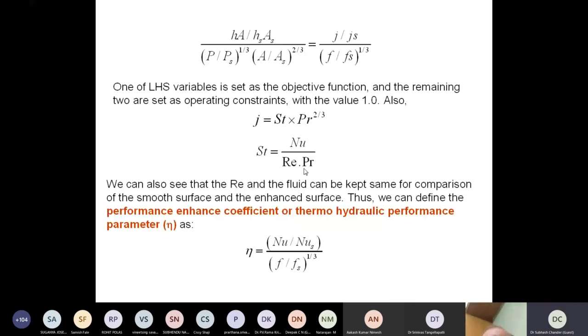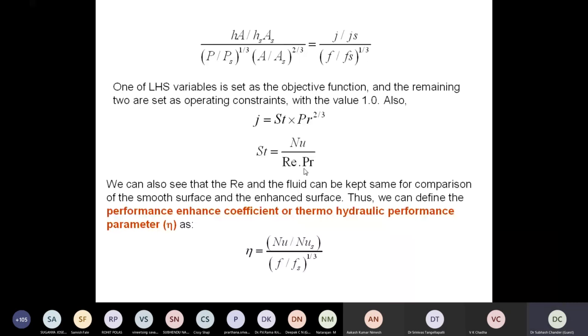So then, by making use of the top equations, we can ultimately conclude that there is one factor we can define which takes into consideration all aspects of the pumping power as well as the heat transfer enhancement.